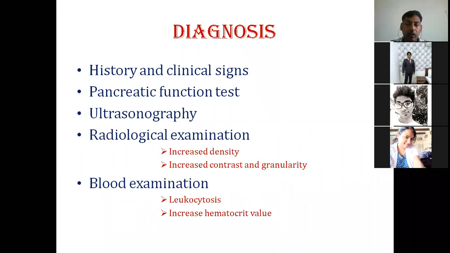Otherwise, we cannot clearly say that this is pancreatitis, because only the pancreatic function test is not a clear-cut indication of pancreatitis. It has been found in some dogs, in research where the pancreas was already removed, that they still estimated the serum pancreatic enzymes and found them in higher concentration.